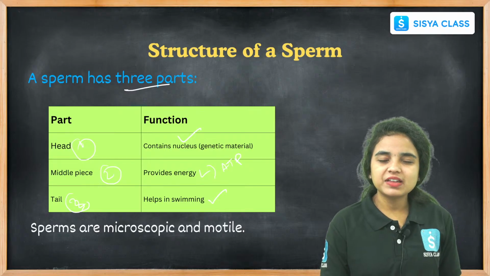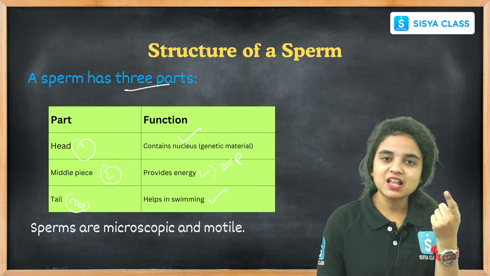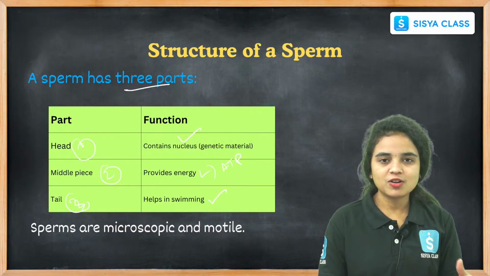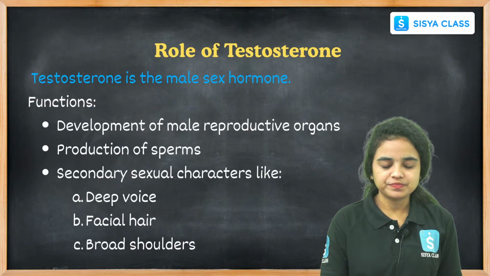And sperms are very, very microscopic. We can't see them with our naked eye, and they are motile. Okay, they are motile because they have movement in their body.